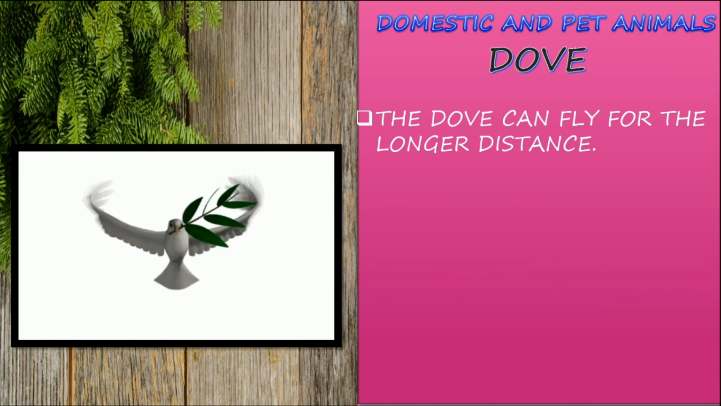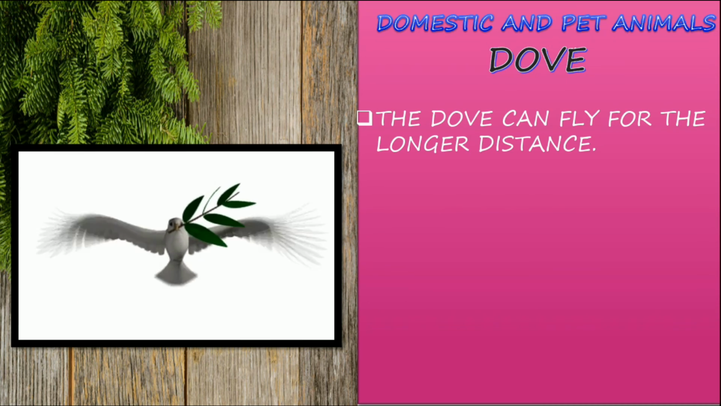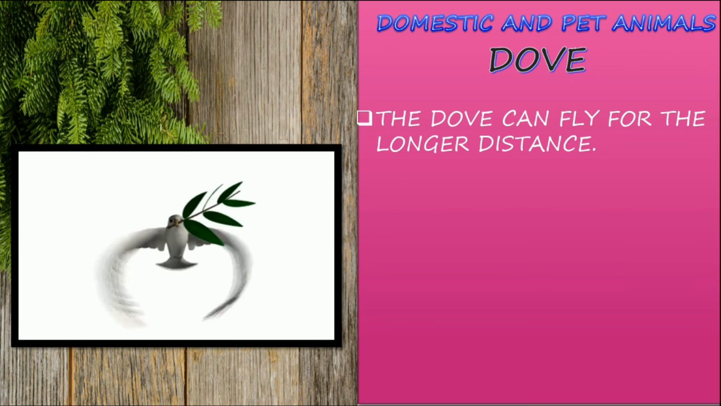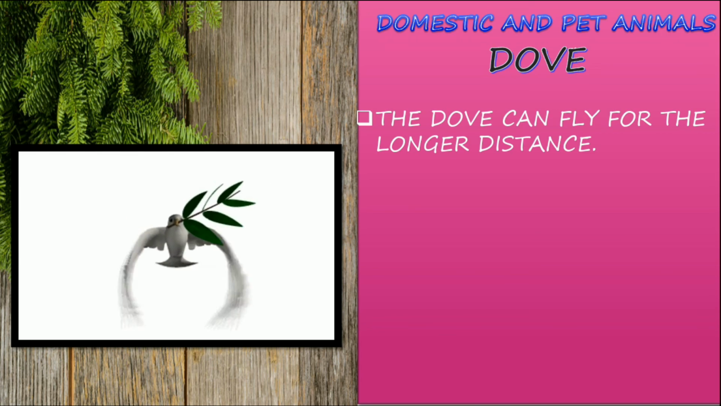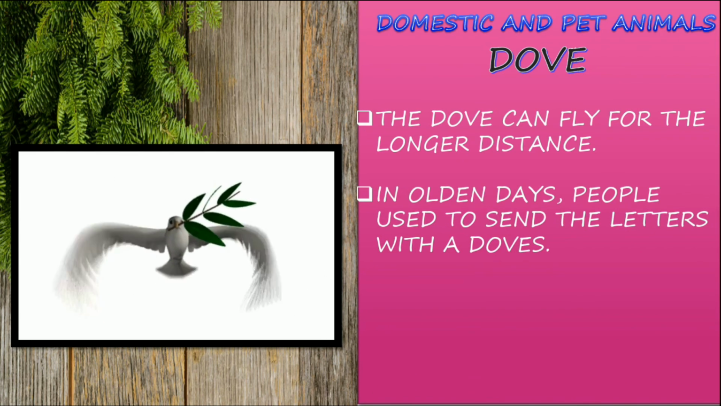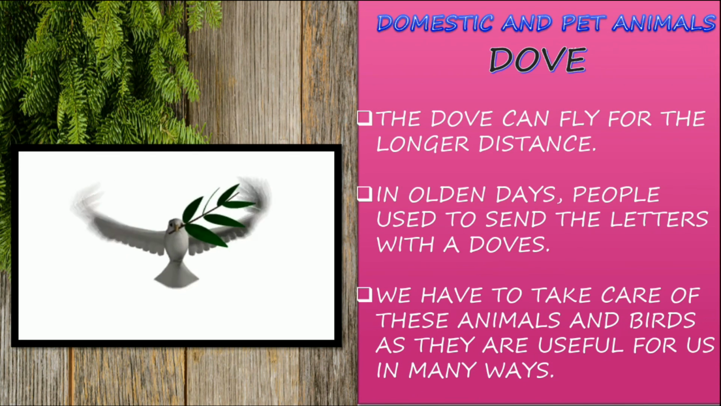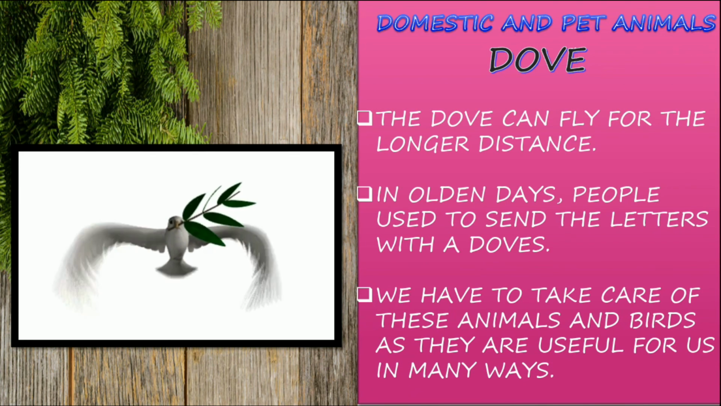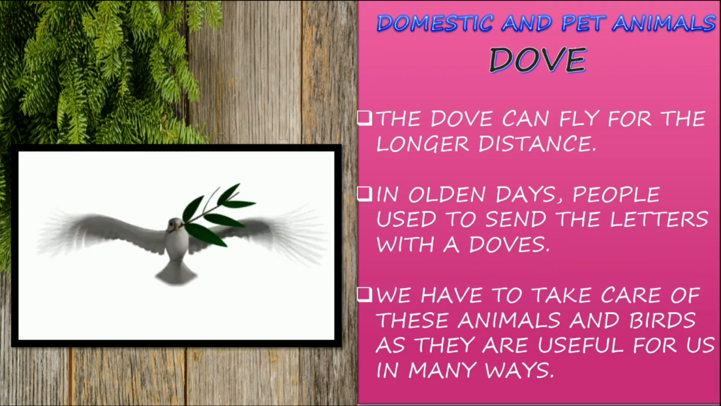The dove can fly for a longer distance. It can fly for too long a distance. In ancient times, the letters would be tied to the legs of the dove and it would be sent as a messenger. In olden days, people used to send letters with the doves. We have to take care of these animals and birds as they are useful to us in many ways.